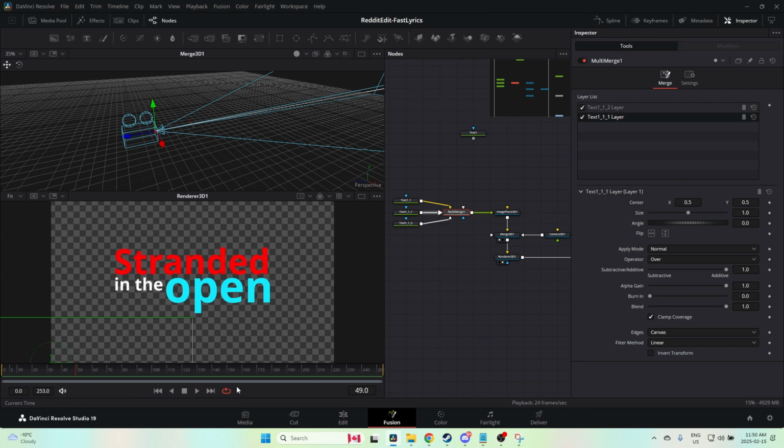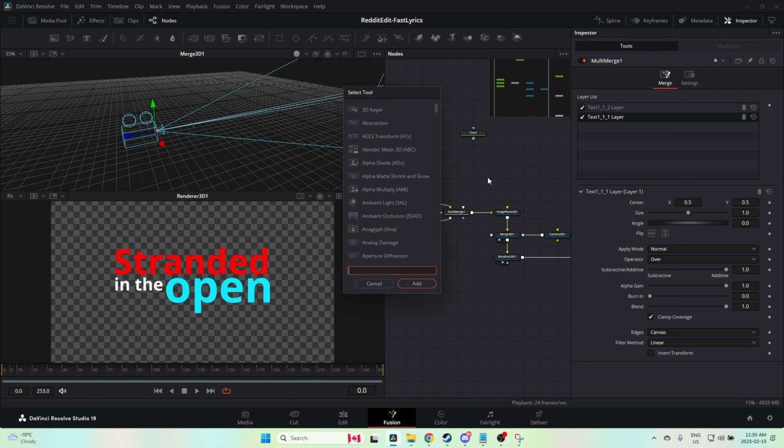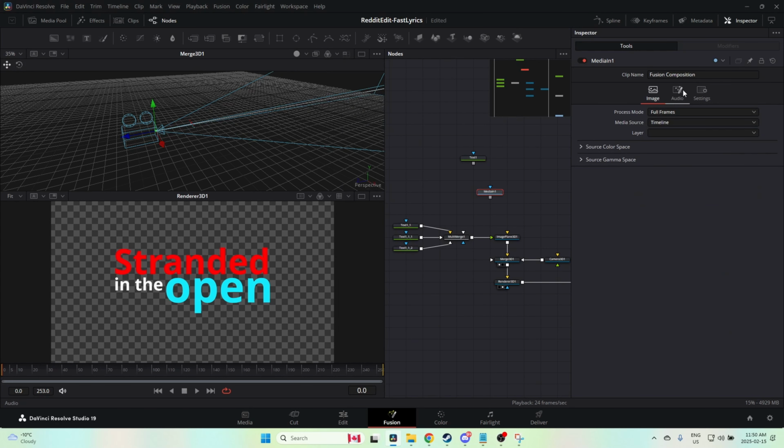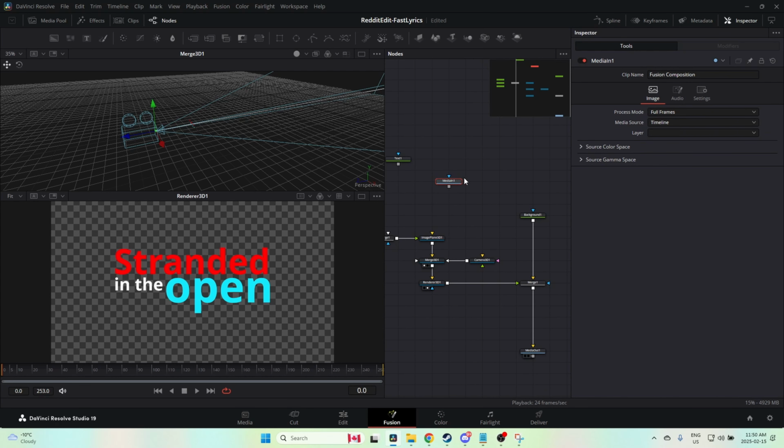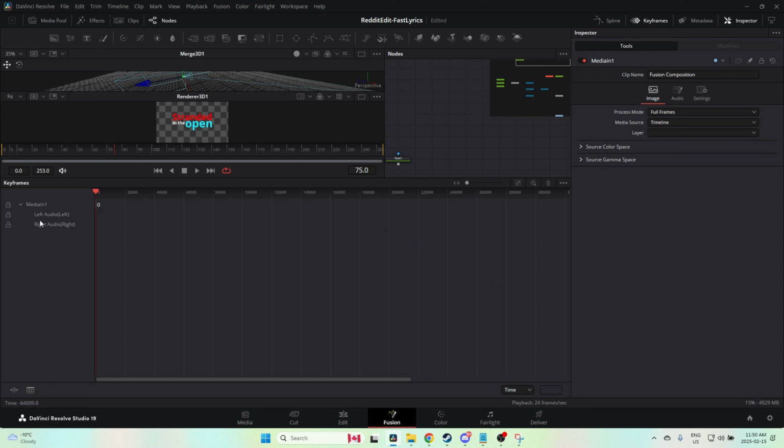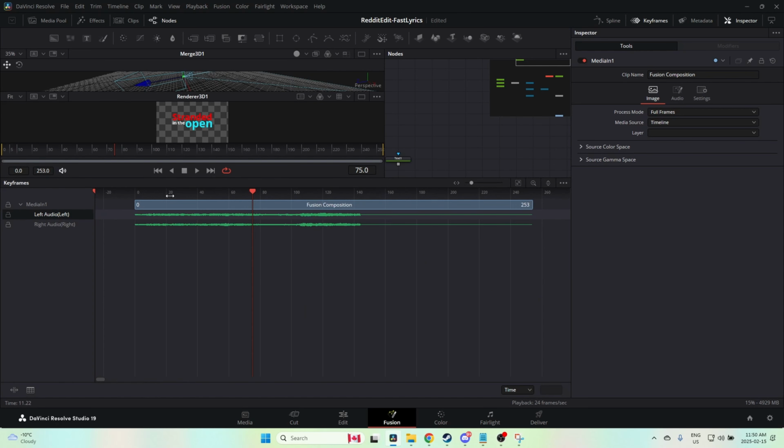See? No audio. What we can do, though, is bring a media in and tell it to grab the audio from the timeline. Actually, if I go back here, yeah, exactly. And now, even though it's not connected, look at that. We've got audio. And you can actually see it. If you go over here to your keyframes, media, I'm going to right-click, scale to fit, and there it is.